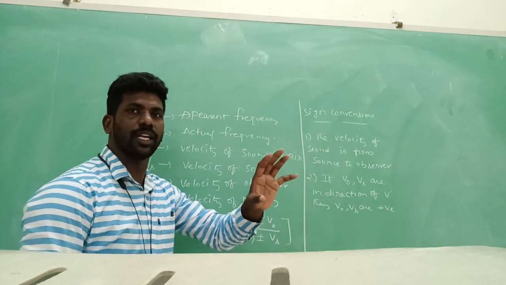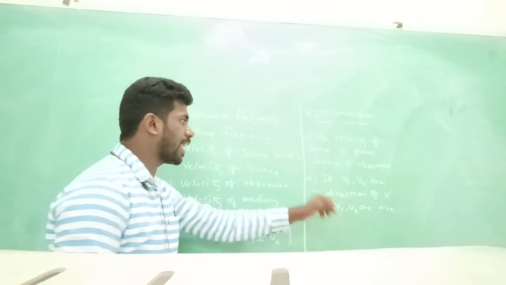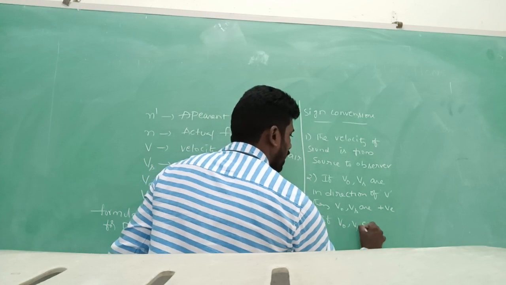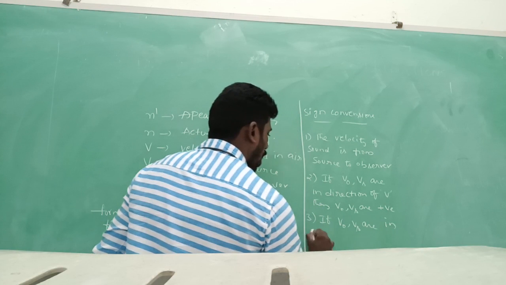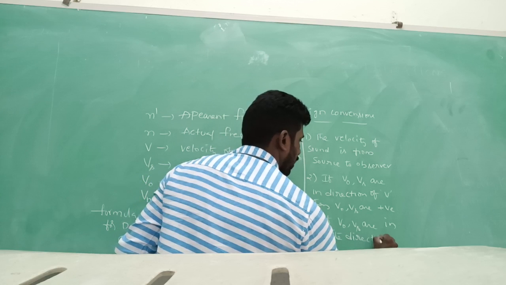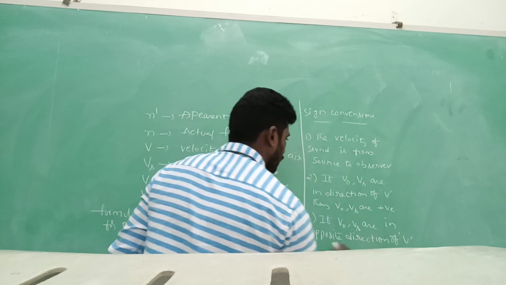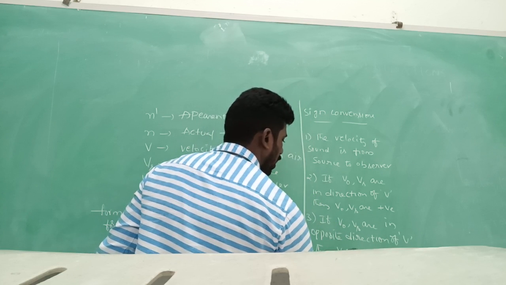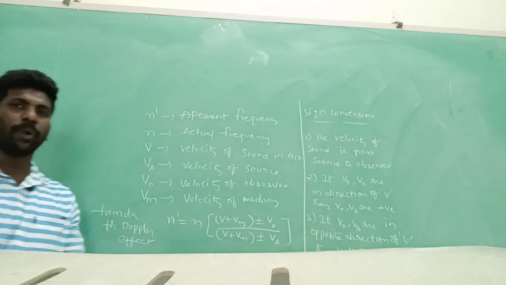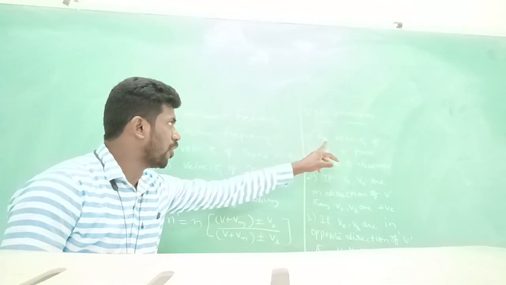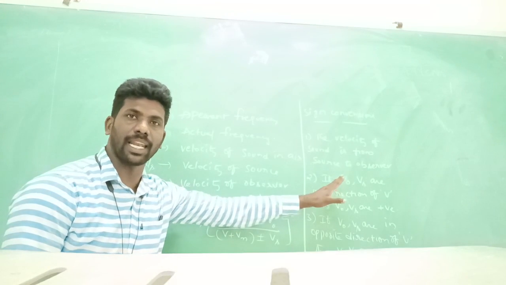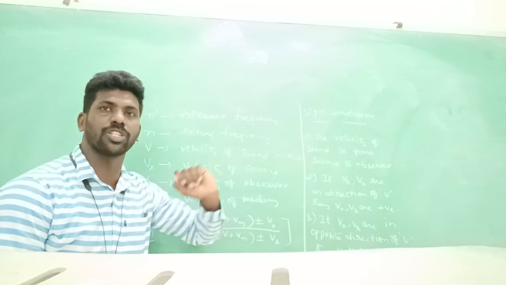If V0 and Vs are in the direction of V, they are taken as positive.